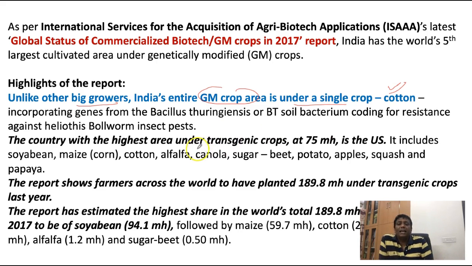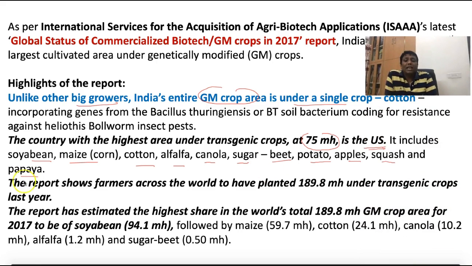And the country with the highest area under transgenic crops is the US, around 75 million hectares. Many genetically modified crops are grown in the US, like soybean, maize, corn, cotton, alfalfa, canola, sugar beet, potato, apple, squash, and papaya.